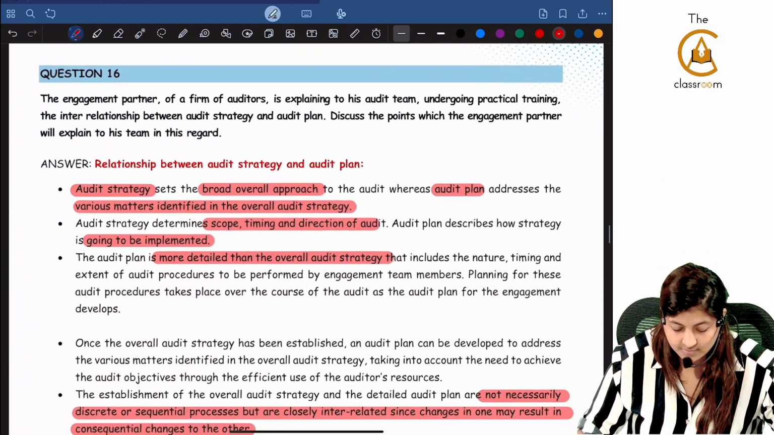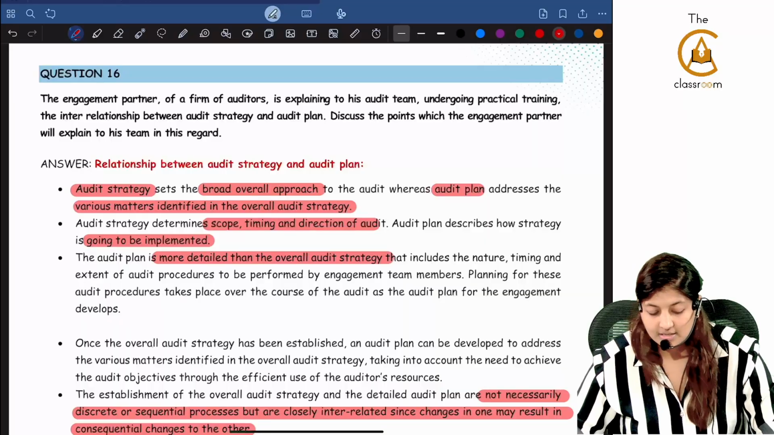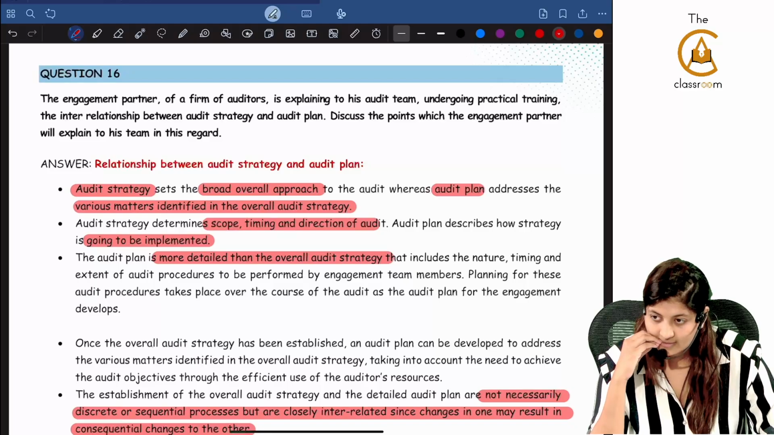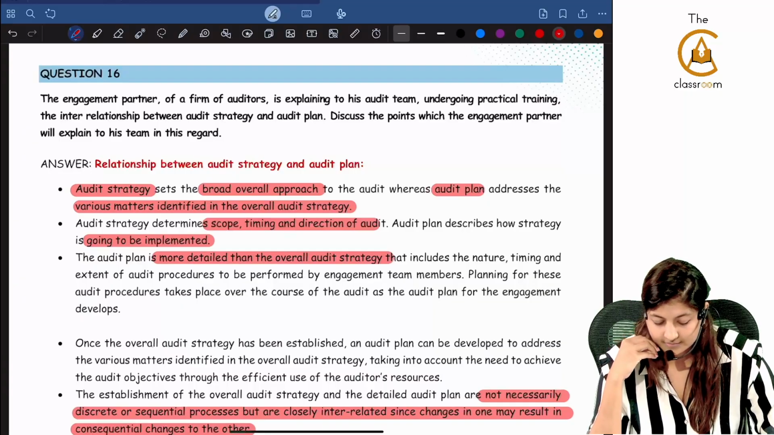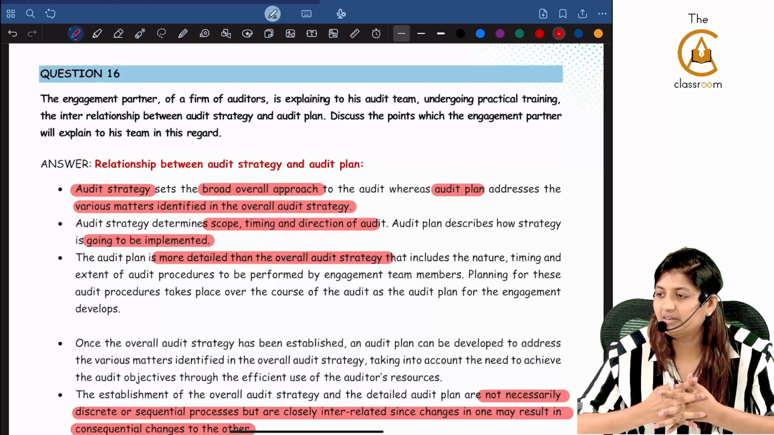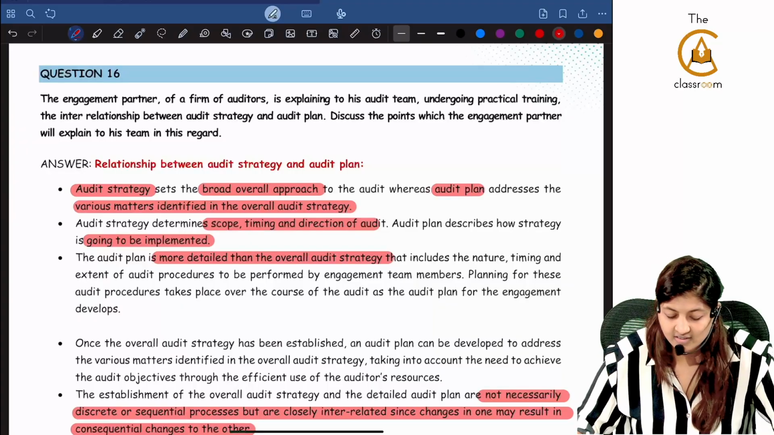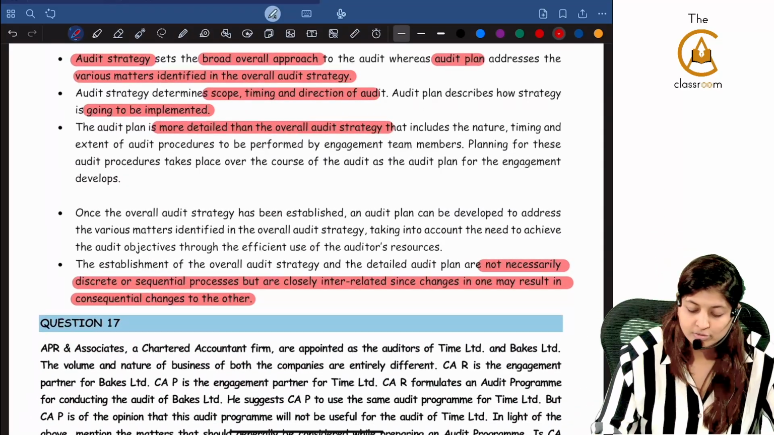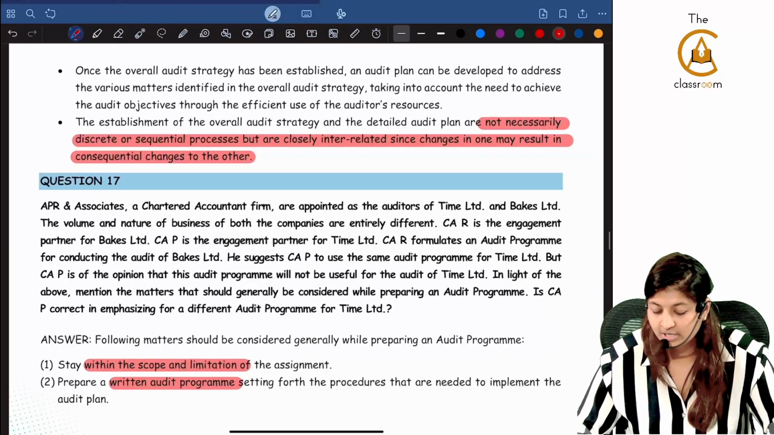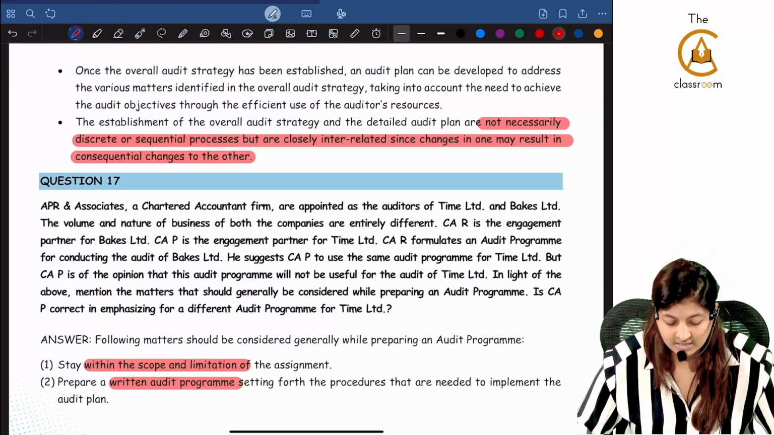Next one, going to question number 16. The engagement partner of a firm of auditors is explaining to his audit team, undergoing practical training, the interrelationship between audit strategy and audit plan. Discuss the points which the engagement partner will explain to his team in this regard. How will the engagement partner explain the relationship between audit strategy and audit plan? Did we already see it? Yes, this is broad, this is narrow: scope, timing and direction. That one is how it is going to be implemented, more detailed. Here planning involves all the audit procedures. It is not a discrete or sequential process. It is an interlinked process.